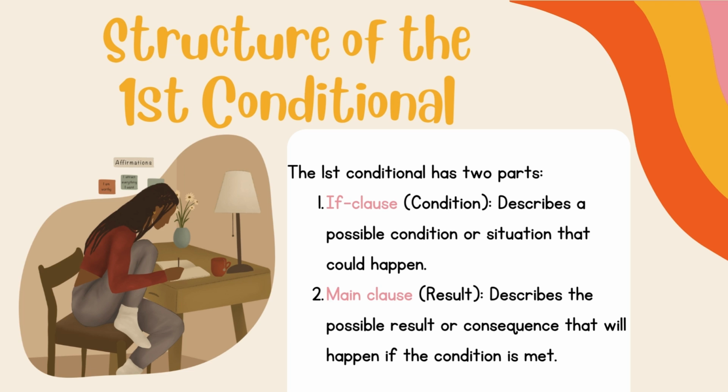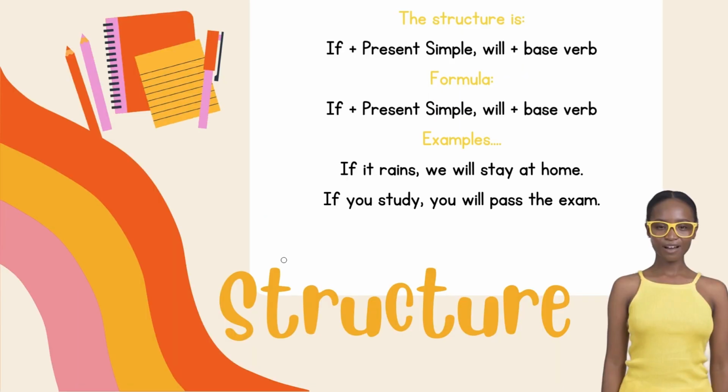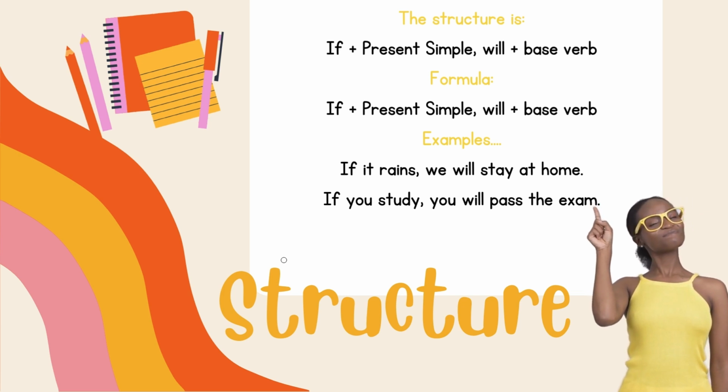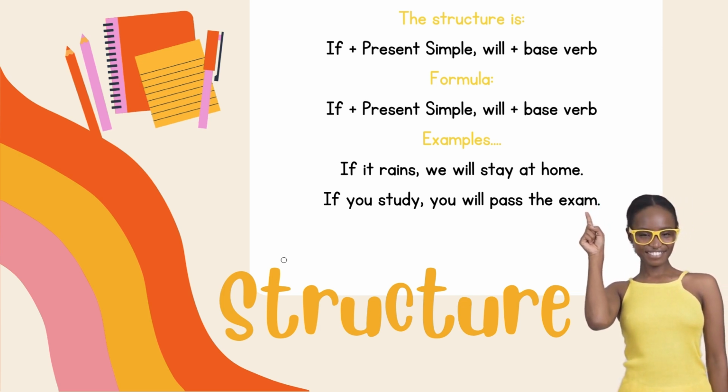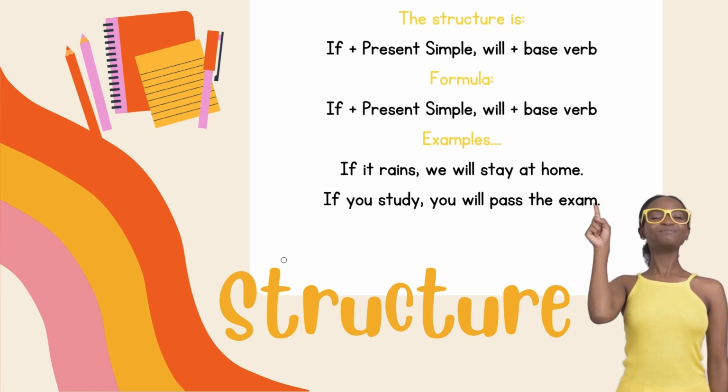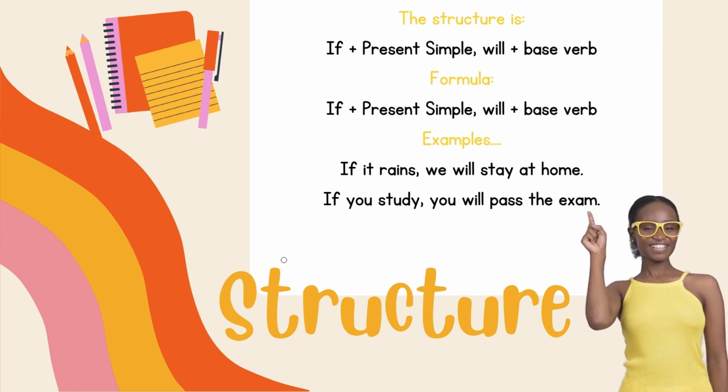Here's the structure. The first conditional has two parts: the if clause, which describes a possible condition or situation that could happen, and the main clause, which is the result. This describes the possible result or consequence that will happen if the condition is met. The structure is if plus present simple, will plus the base verb. If it rains, we will stay at home. If you study, you will pass the exam.